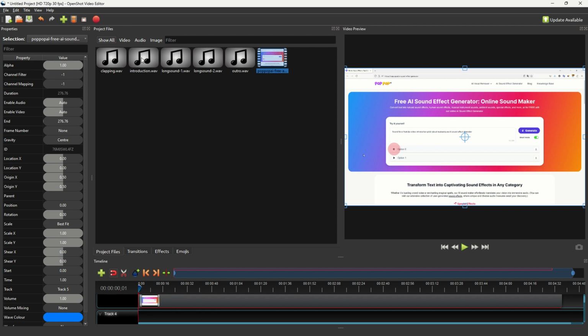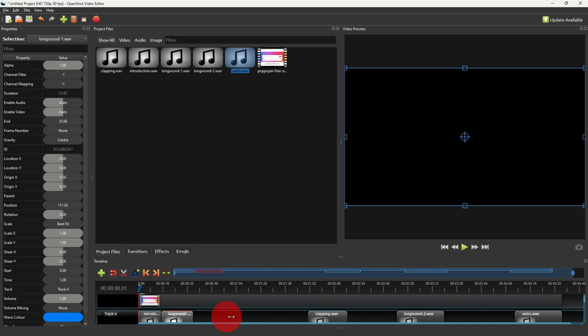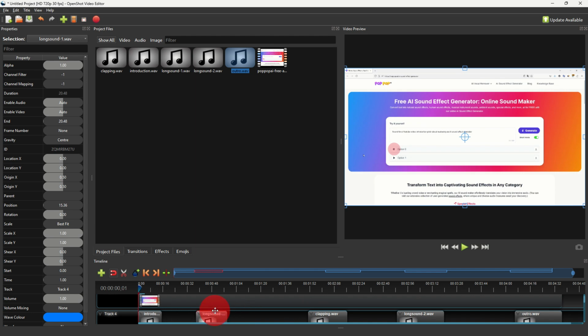All we have to do is take the sounds one after the other, put the introduction sound here. You can see the length is already represented. Take our first long sound, put it right after. Then take our clapping sound, put it right after. Take our long sound 2, put it right after. And finally, our outro sound and put it at the end. And we can move our sounds to put them wherever we like. And we can make them shorter, and that's it. So here we have all our sounds. And that's all we have to do.